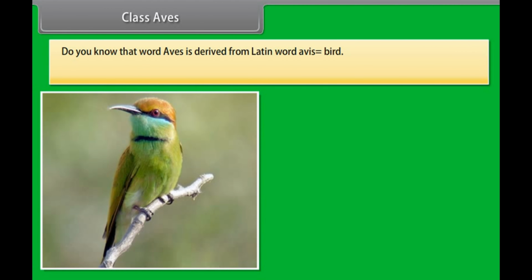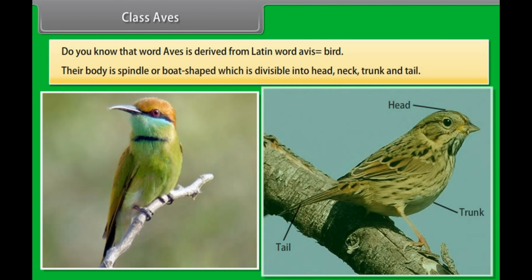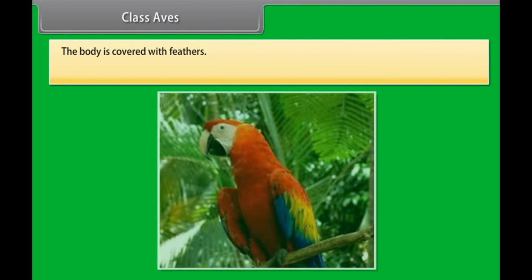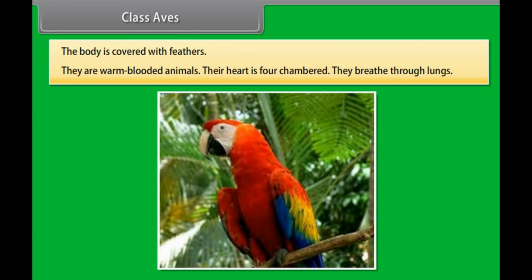Class Aves. Do you know that the word Aves is derived from the Latin word avis, which means bird? Their body is spindle or boat-shaped, which is divisible into head, neck, trunk and tail. The body is covered with feathers. They are warm-blooded animals. Their heart is 4-chambered. They breathe through lungs.